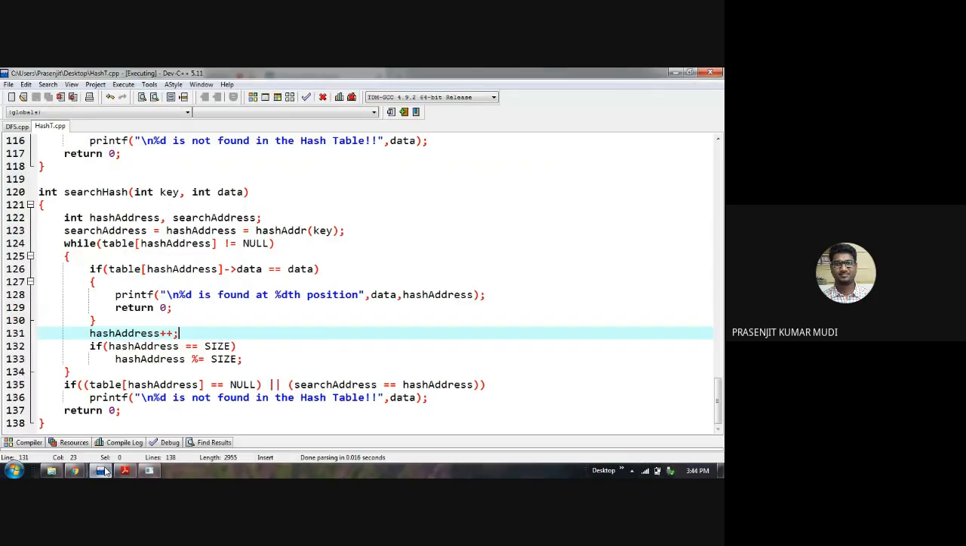So how to do that? If hash address has reached the size of the array, then you do hash address modulo division by size. Automatically it will come back to the 0th location. See, hash address equal to size, so size modulo size equals 0. So hash address is reinitialized to 0. Or alternatively, you can simply reinitialize hash address equal to 0. That's it.